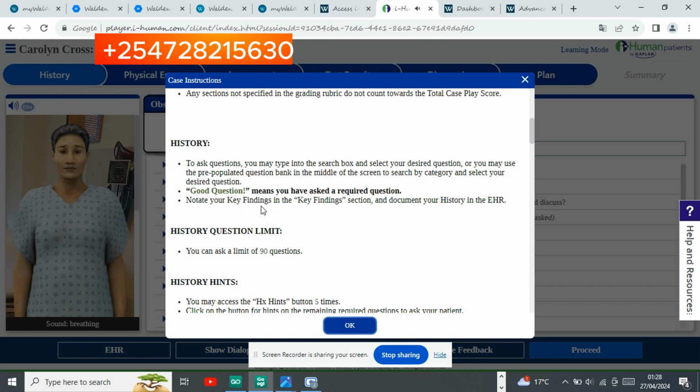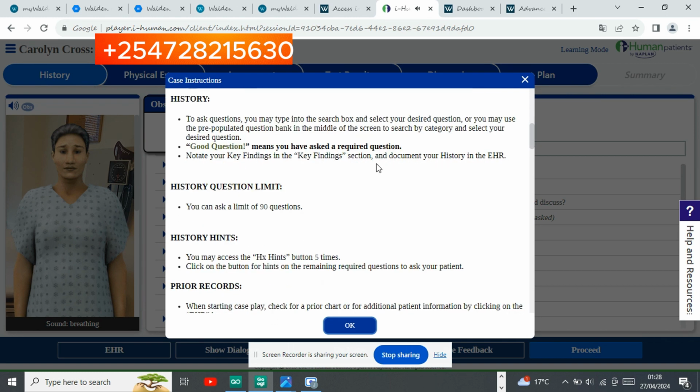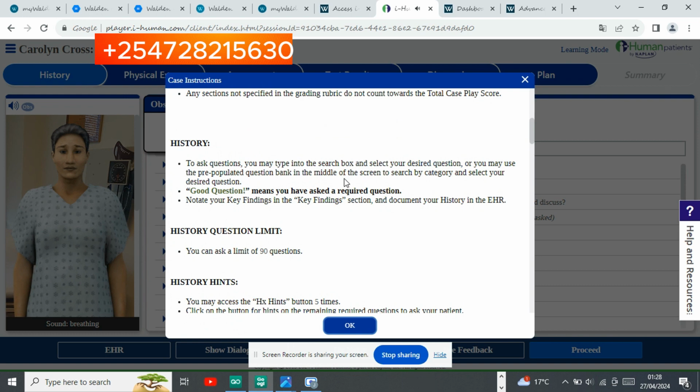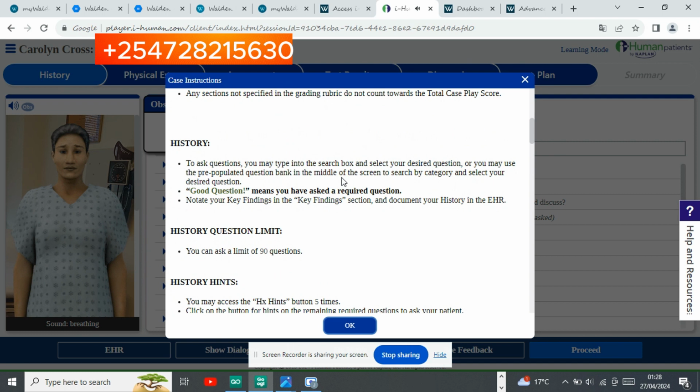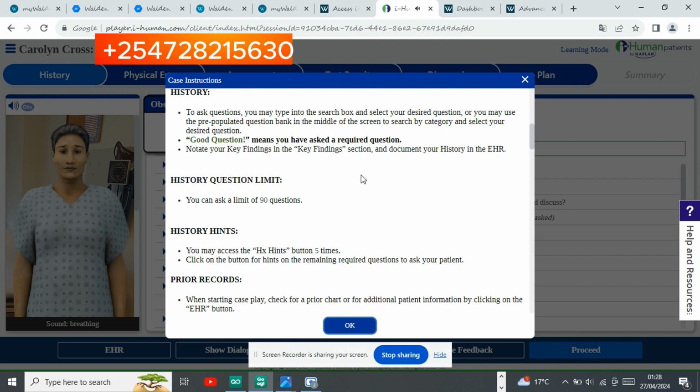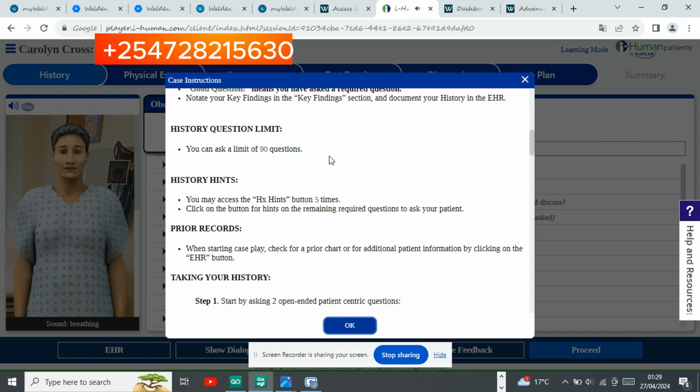Now, history requires you to ask certain questions, at least to have the basis of the patient's problem so that you can know what to diagnose the patient with, and also to draw the right plan, which includes interventions such as medications and other recovery measures that the patient should take. The question limit is 90, so you have a chance to ask as many as 90 questions.